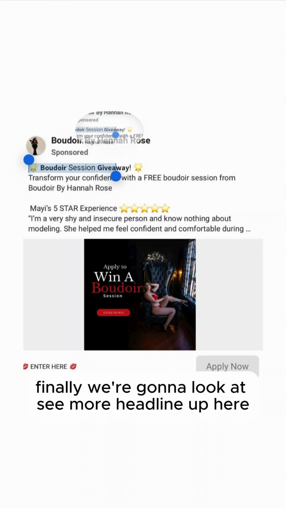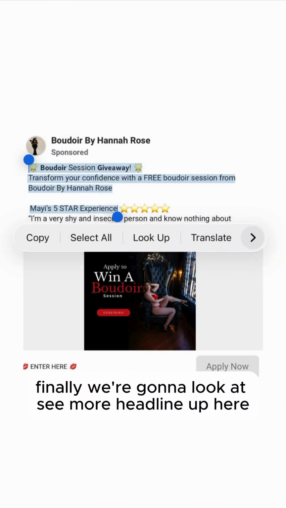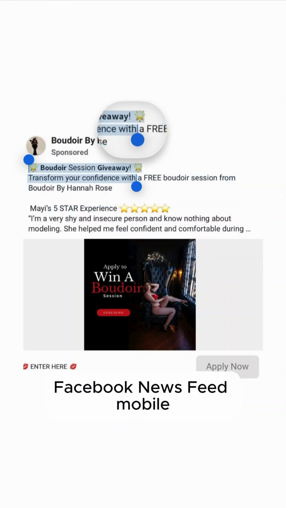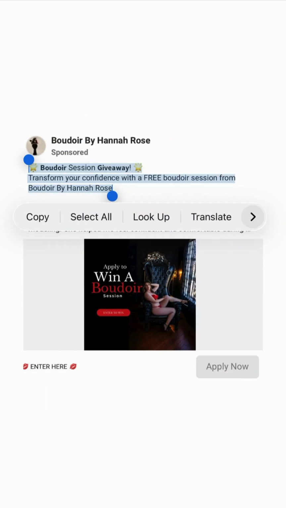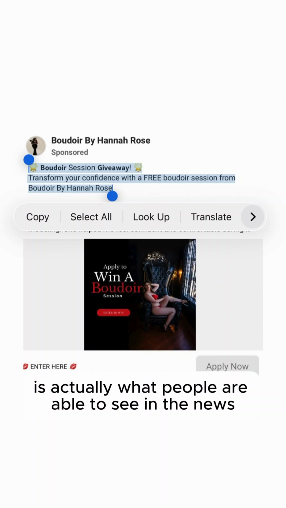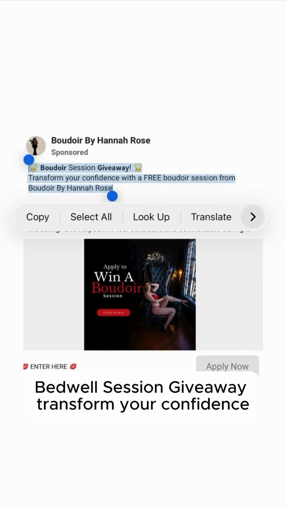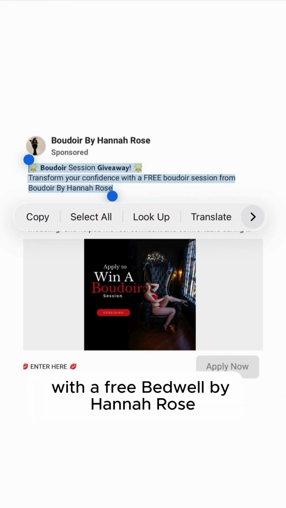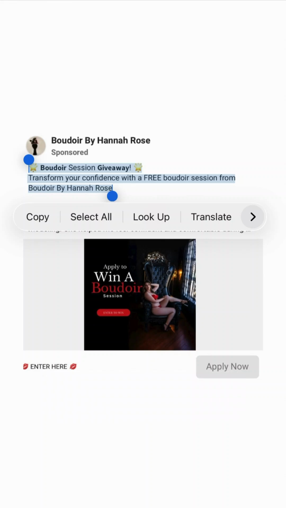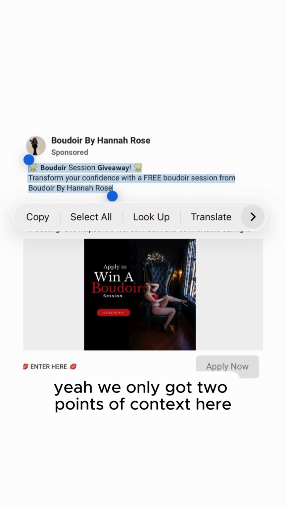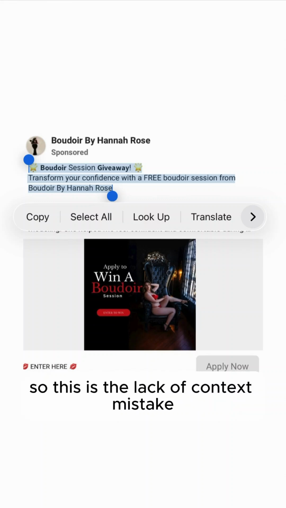Finally, we're going to look at the see more headline up here. First 2 3/4 lines, Facebook newsfeed mobile. This is actually what people are able to see in the newsfeed before they click in to read more. Boudoir session giveaway, transforming confidence with a free Boudoir by Hannah Rose. Okay, so yeah, we only got 2 points of context here, so this is the lack of context mistake.